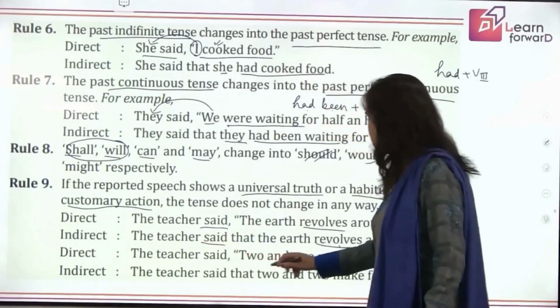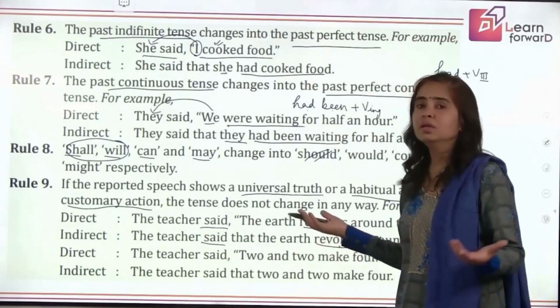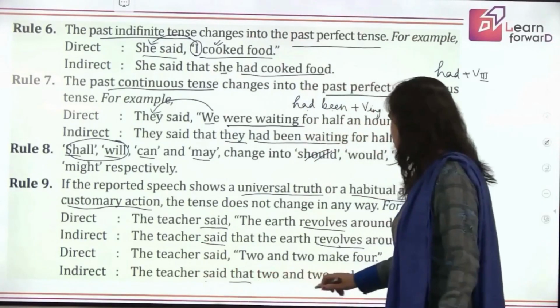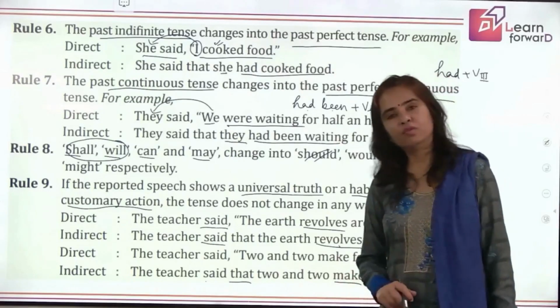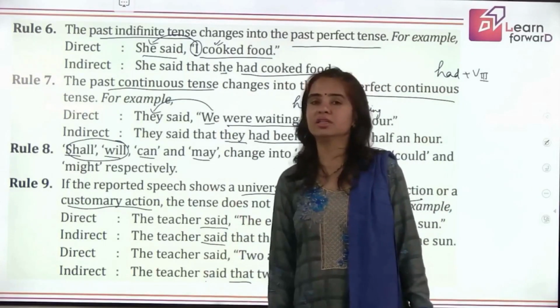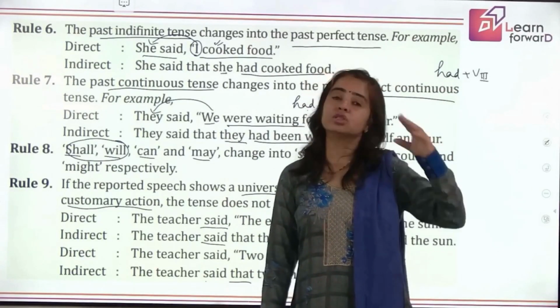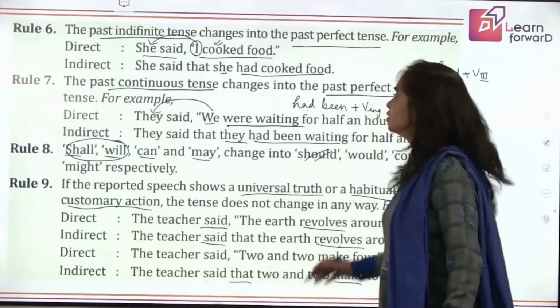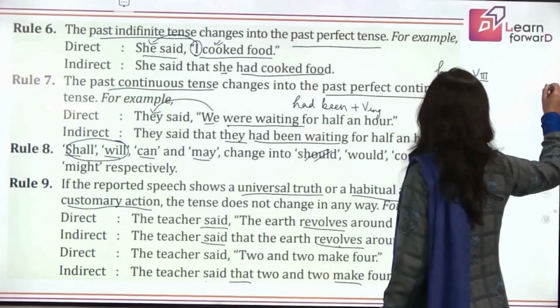The teacher said 2 and 2 make 4. Oh, that is a fact again. So the teacher said that 2 and 2 make 4. We are not changing the tense. We are not saying made 4. It's not that sometime it made 4, now it's going to make 3 or 5. Okay, so such sentences are called the facts.